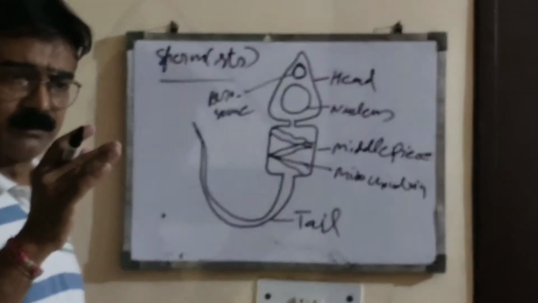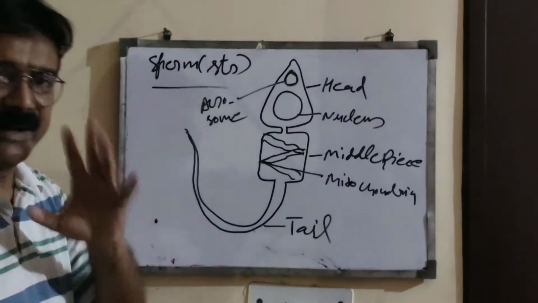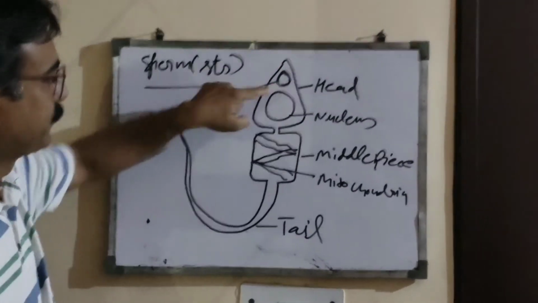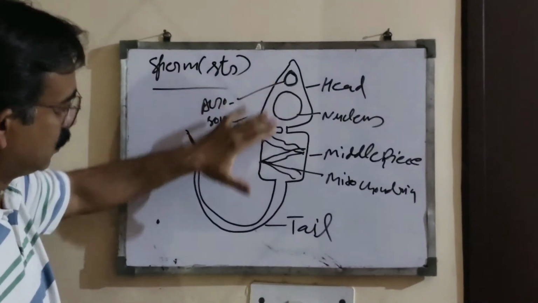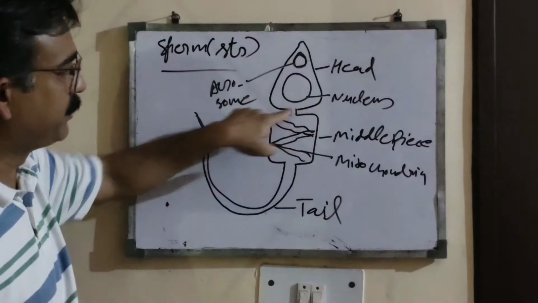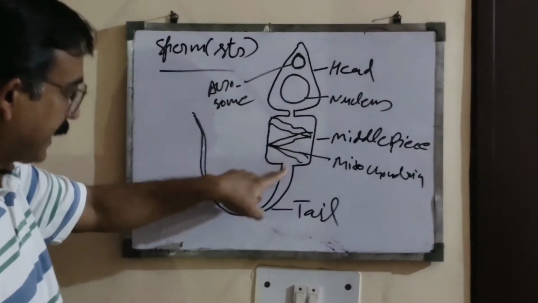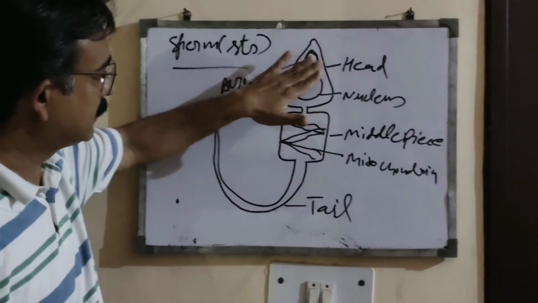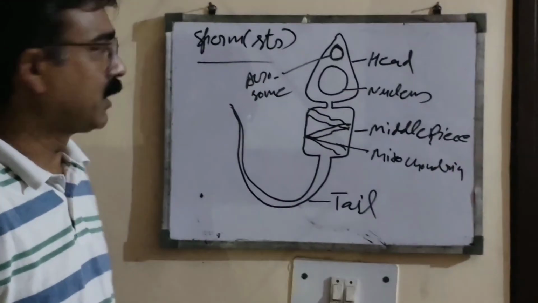Basically, the body of the sperm is divided into three main regions. The outermost is the head region. Then below the head there is a middle piece, and then there is a long elongated tail. These are the three basic regions of a sperm.